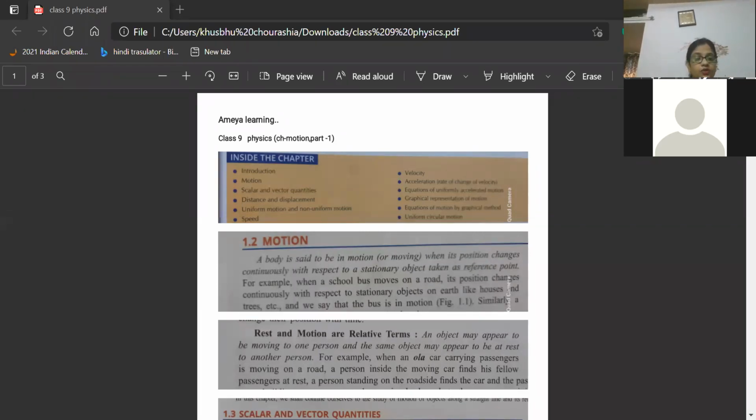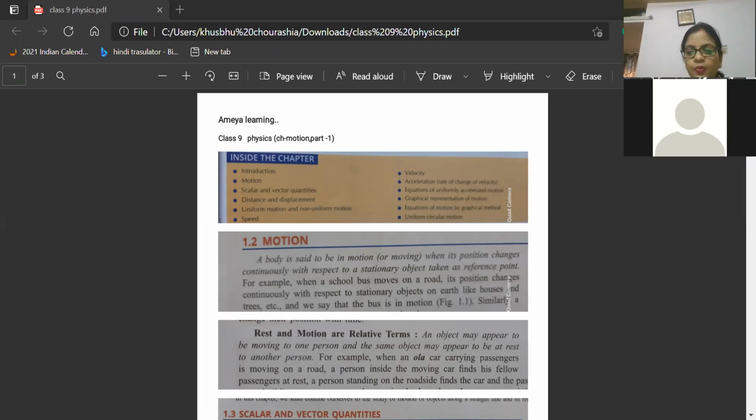Okay, I'm giving you the answer. The bus is in motion with respect to the surrounding. Look here, beta, when you are standing on one side of a road and you are seeing a moving vehicle, that means the vehicle is in motion with respect to the nearby area. Then only you are telling that the vehicle is in motion. Now you understood the concept. Say me yes or no. The bus is in motion with respect to the surrounding.